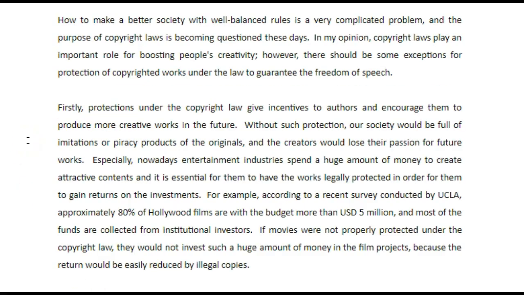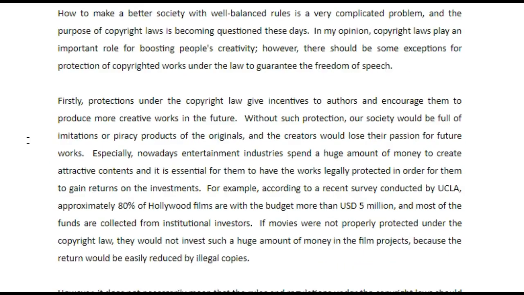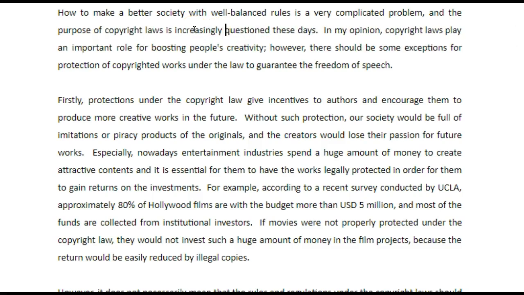So, copyright law. Does it limit creativity or reward it? Would society function better without such rules and regulations? So how to make a better society with well-balanced rules is a very complicated problem, and the purpose of copyright laws is becoming questioned these days. I would say maybe it is increasingly questioned. It would sound more natural.